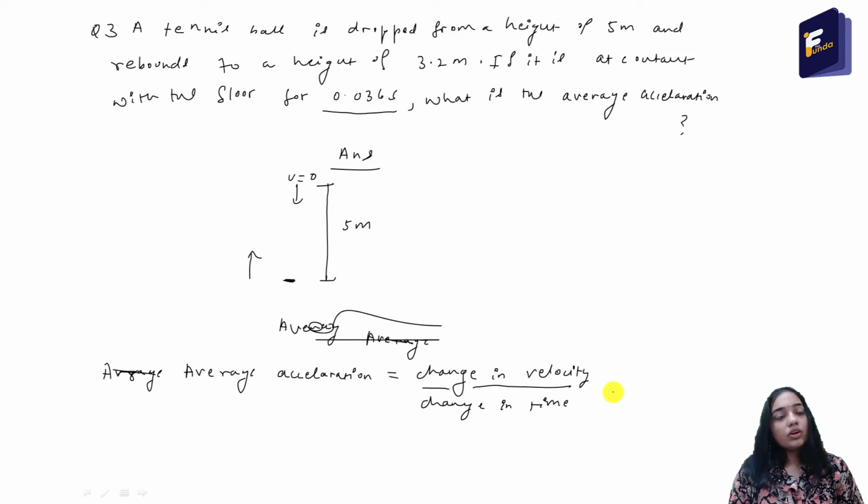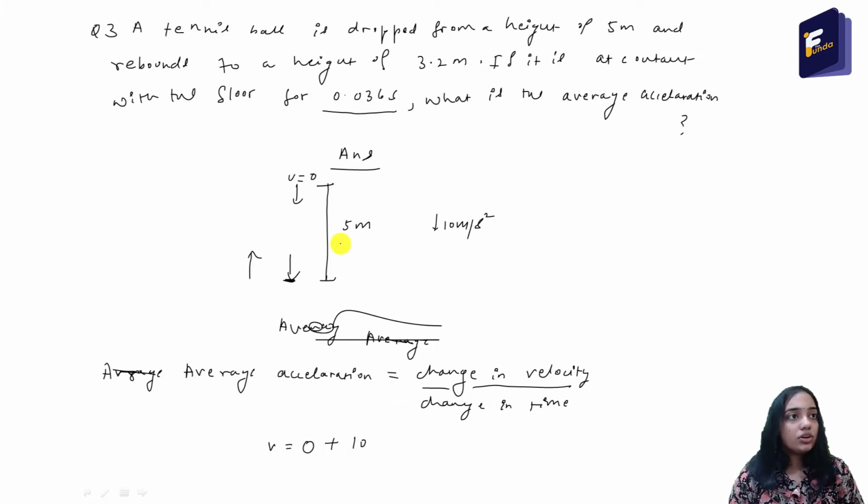Okay. So change in velocity is the final velocity minus initial velocity. So what is the initial velocity? It means the velocity with which this ball will hit the ground. It can be found out by v equal to u plus at. Here the acceleration due to gravity can be taken as 10 meter per second square. So v equal to u, that is 0, plus a, that is 10, into t.